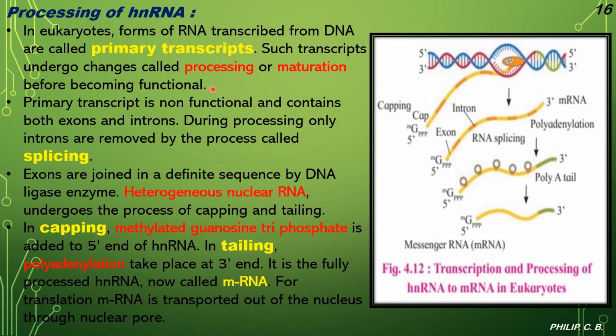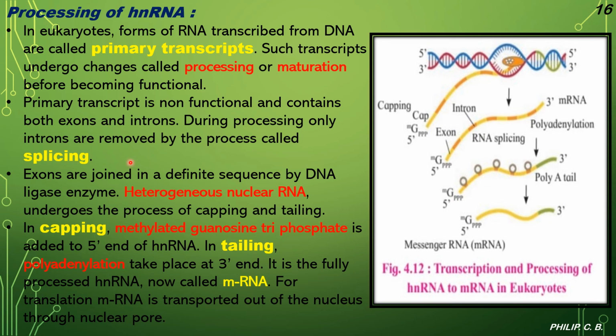So first, maturation or processing takes place before it becomes functional. Second point, primary transcript is non-functional and contains both exons and introns. So initially that primary transcript has both, only then the introns are removed and exons are joined, as we saw exon 1 and exon 2. So during the processing only introns are removed by the process called splicing.